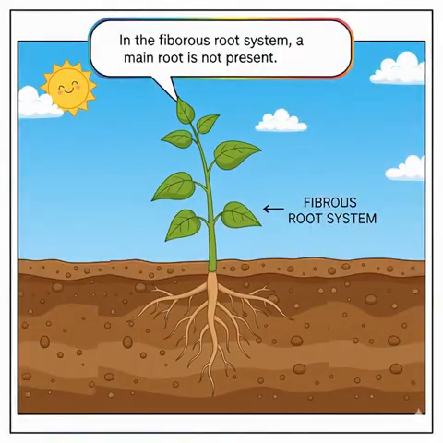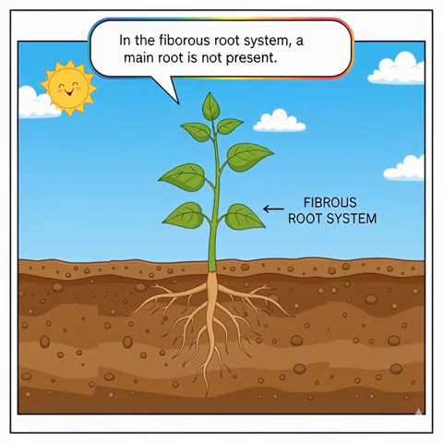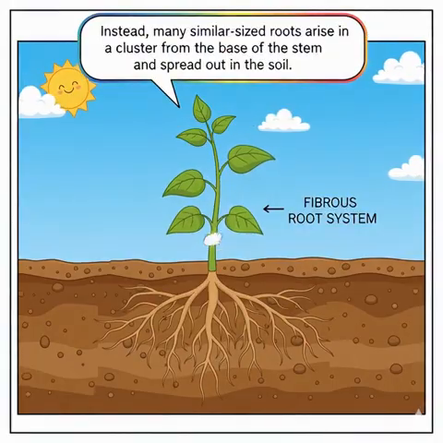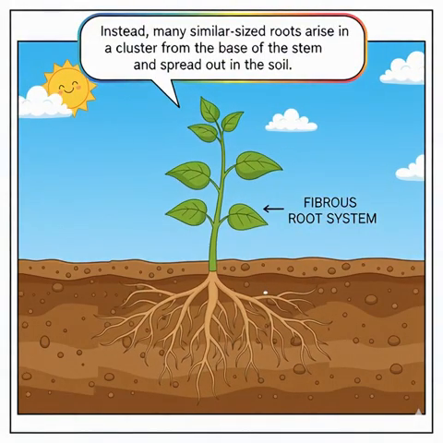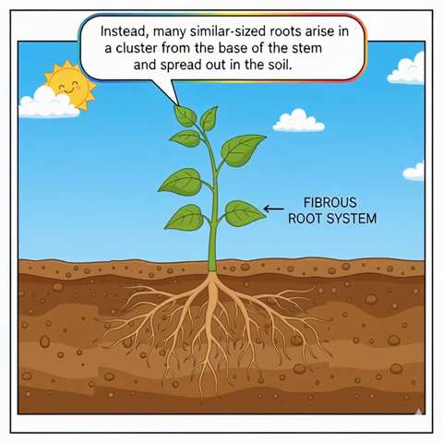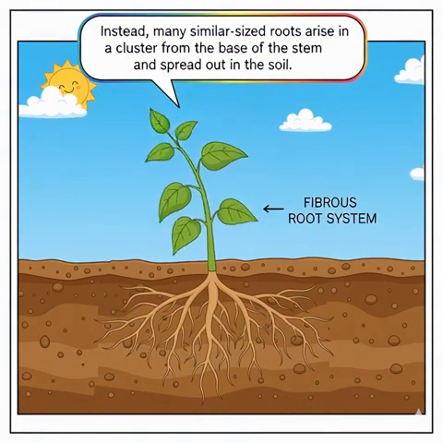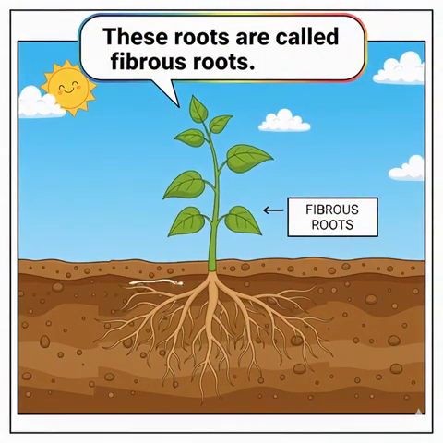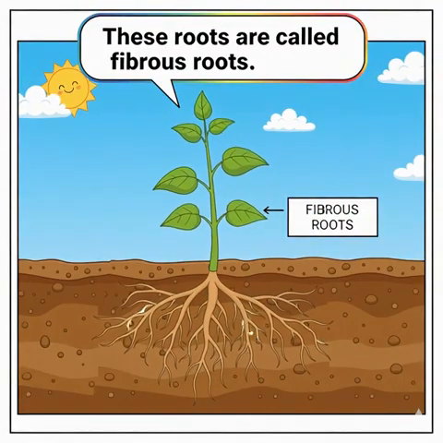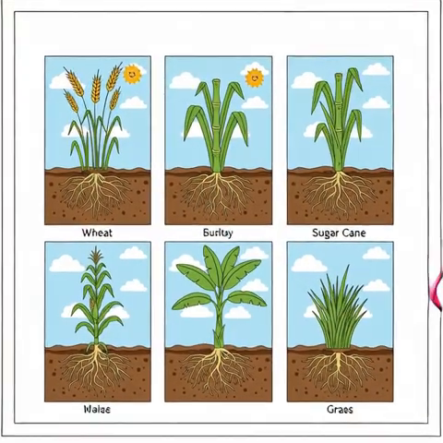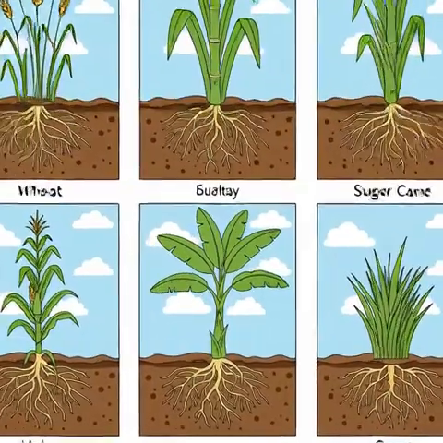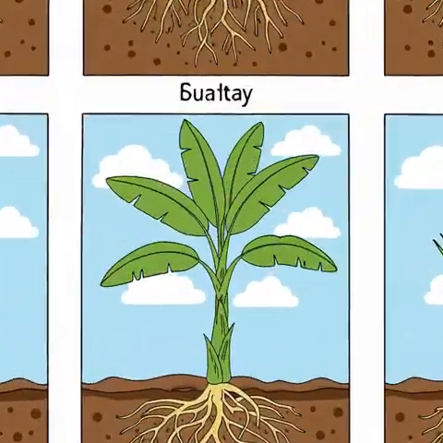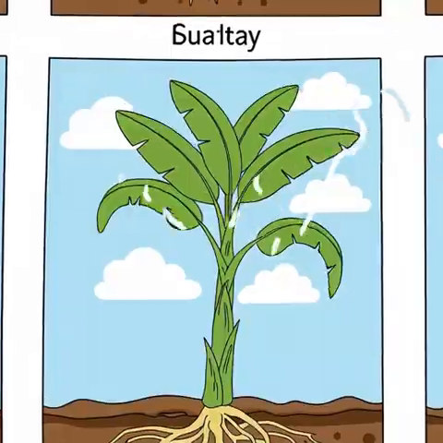In the fibrous root system, a main root is not present. Instead, many similar-sized roots arise in a cluster from the base of the stem and spread out in the soil. These roots are called fibrous roots. Plants like wheat, barley, sugar cane, maize, banana and grass have fibrous root system.